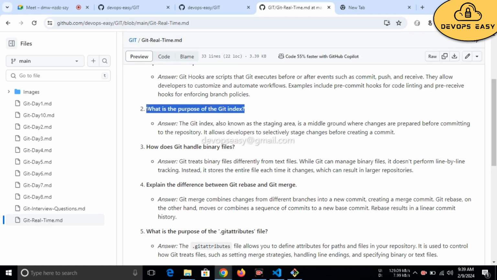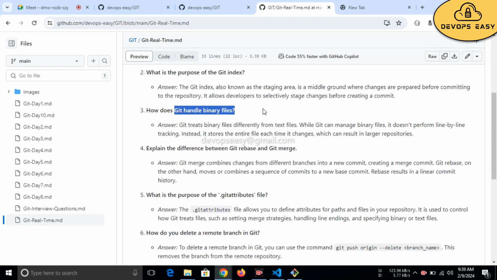What is the purpose of the git index? Index is equal to staging area. Okay, don't confuse. The git index, also known as the staging area, is a middle ground where changes are prepared before committing to the repository. It allows developers to selectively stage changes before creating a commit.